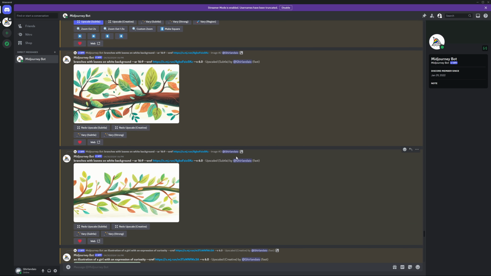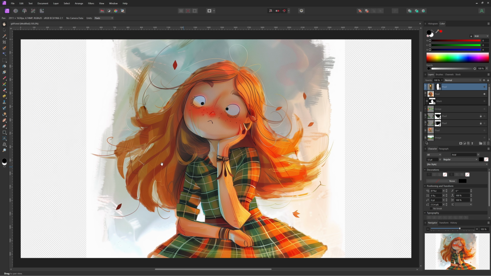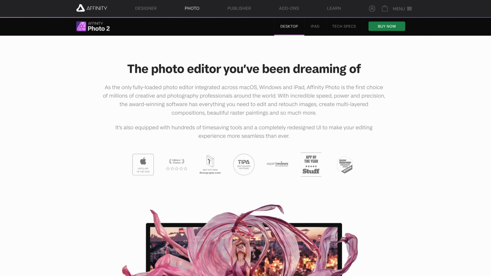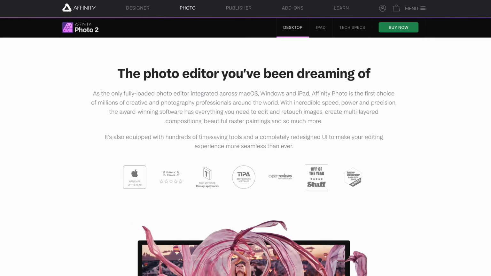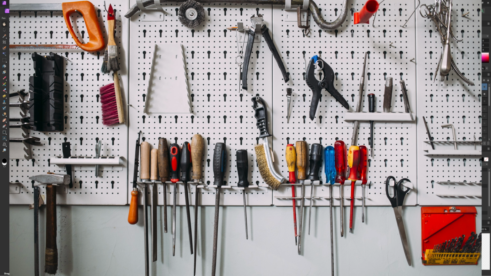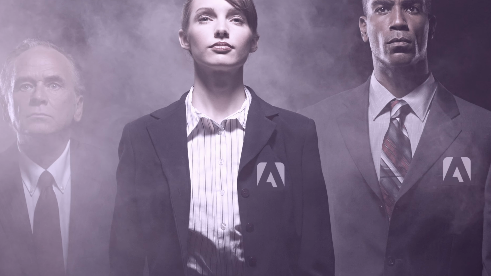Alright, once we've got everything, here comes the not so exciting part of cleaning up the images, fixing any errors, and removing the backgrounds. I use Affinity Photo, and I've mentioned in other videos that I don't like Adobe, and particularly the software subscription model. I like to own my tools, not pay for the privilege of using them, which I think only benefits them.